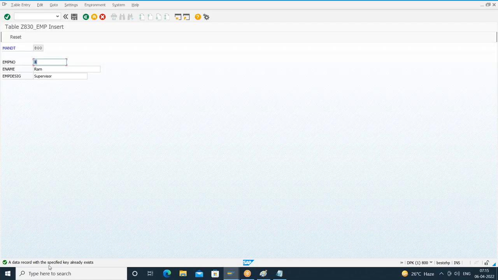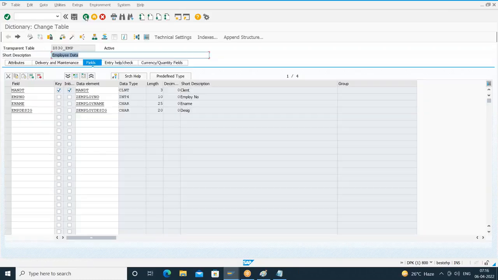What is the primary key field in the table? MANDT. So we already have the first record with the client number 800, and a primary key cannot accept duplicate values. So it is trying to insert the second record also with the same client number 800. So this is the issue you'll have. In client dependent tables, if you make only MANDT the primary key, what is the problem? Maximum I can maintain only one record, which is of no use. Am I clear? For the second record also it will try to insert the same client number, but a primary key column cannot accept duplicate values. That's why it is giving me this message.